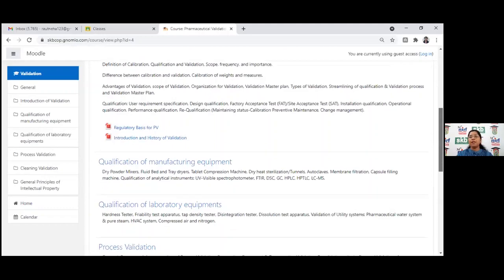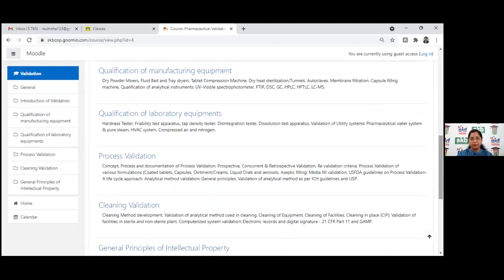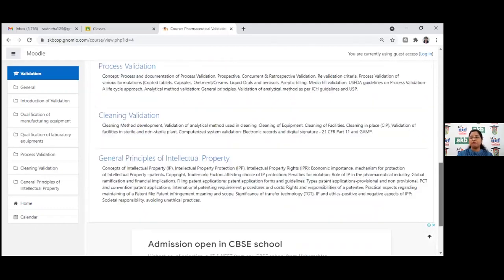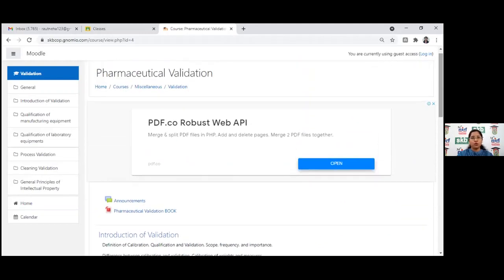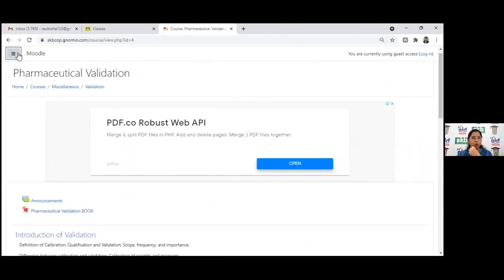Likewise, the topics will appear on the Moodle LMS. This is how we can create different topics here and add different sources. It is possible to see everything from the participant end through guest login, but they will not be able to give answers for assignments and quizzes. For that, they need to have registration on the platform.